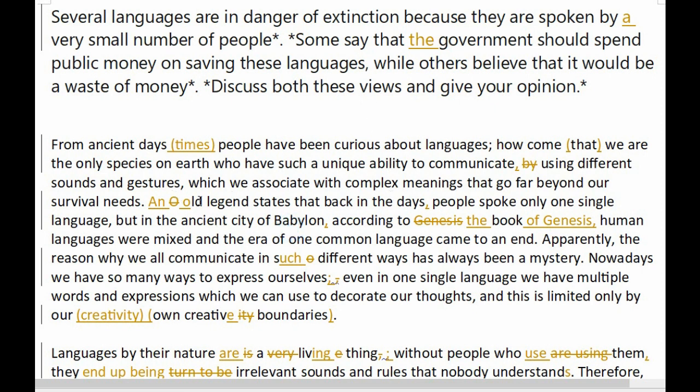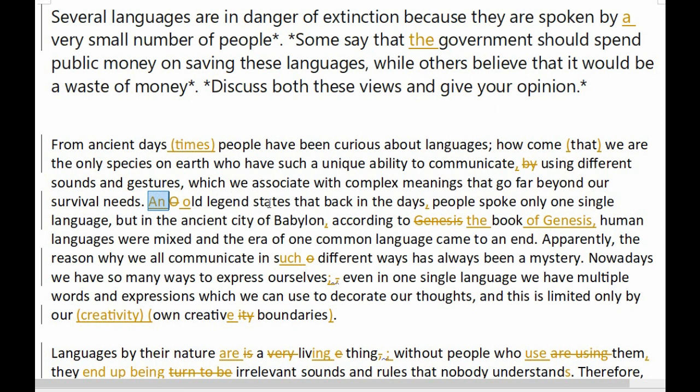Maybe everybody knows this old legend, and then if you want to make it sound like that, then you say the old legend, the one that we all know about. But an old legend states makes it more of an introduction. You know, you're introducing this legend into existence. But you do need one or the other. There must be an or a the there, but both are possible.